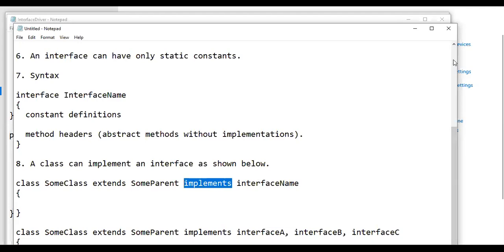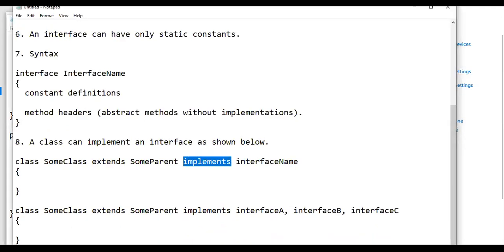And what we mainly discussed is the interface. Using an interface, you can achieve something called multiple inheritance. It means a class can extend only one superclass, but a class can implement more than one interface. For example, in this structure, class some class extends some parent.